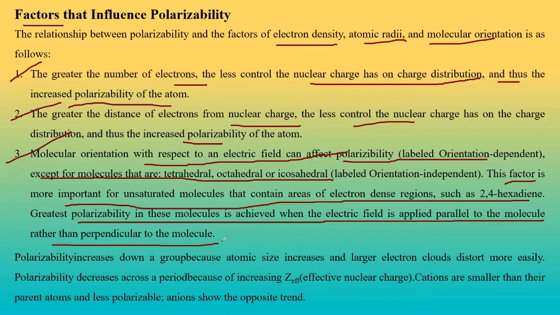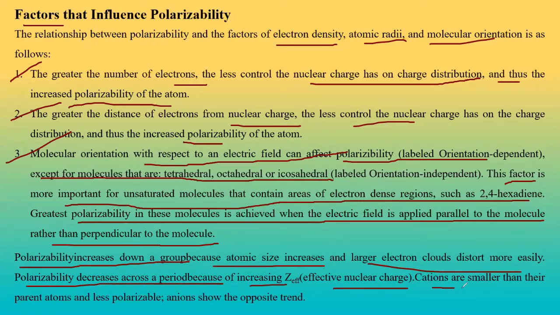It may happen that one structure has electron density different from the other. In that case, the total polarization system will be disrupted or will be different from the one that is predicted. So what we can say is that if the electric field is parallel, polarizability is good. If the electric field is perpendicular, polarizability is not that good. Okay. Now, polarizability increases down a group because atomic size increases, larger electron clouds distort more easily. Polarizability decreases across a period because effective nuclear charge is increasing.